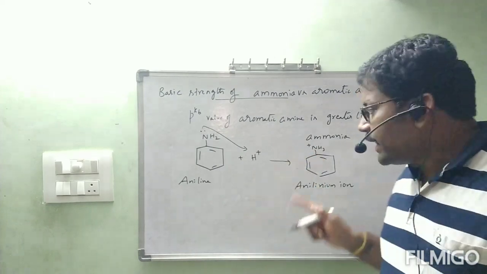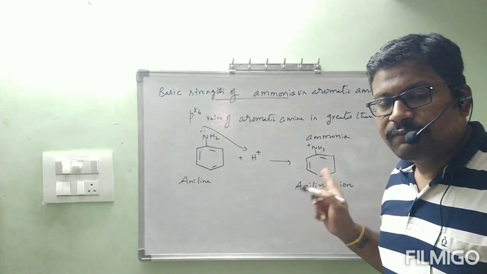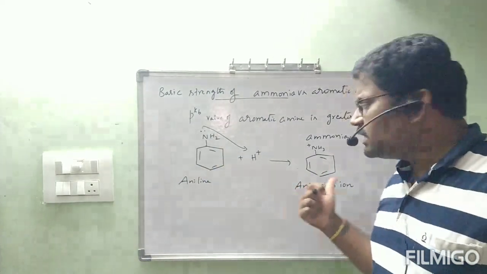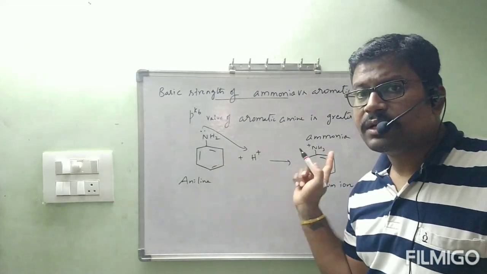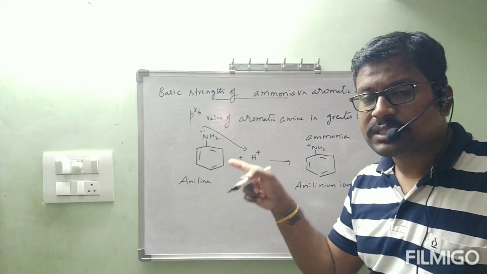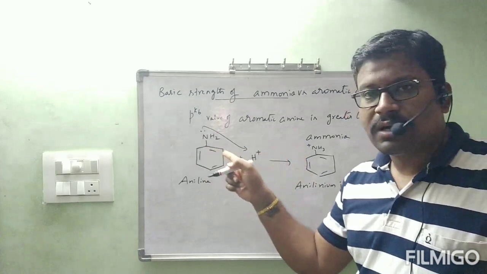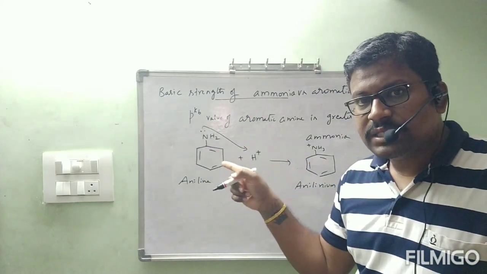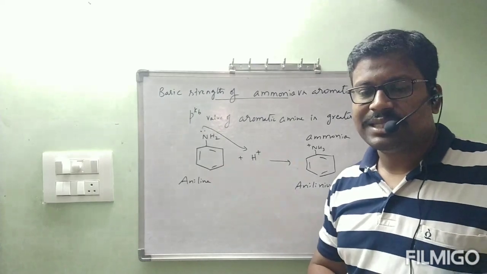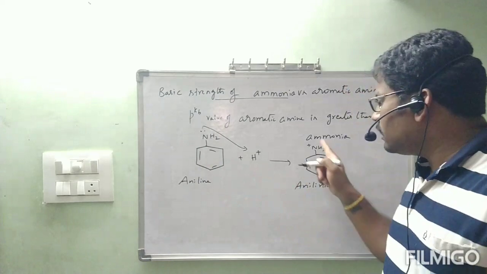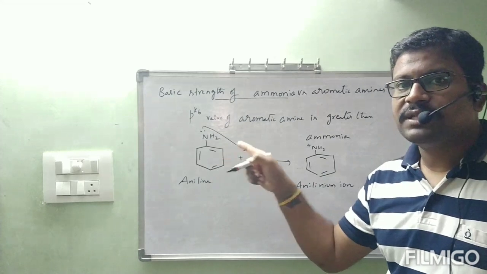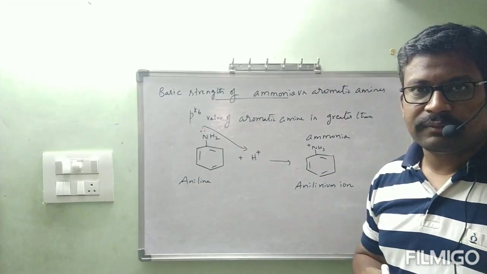Now one more thing, if this anilinium ion is less stable, it is less basic. Why? If it is less stable, it doesn't want to be converted to a less stable form. That means it doesn't want to donate the lone pair of electrons easily. The substance which cannot donate the lone pair of electrons easily is less basic. So depending on the stability of this anilinium ion, we can explain the basic nature of this aniline. That is the thing we are depending on.